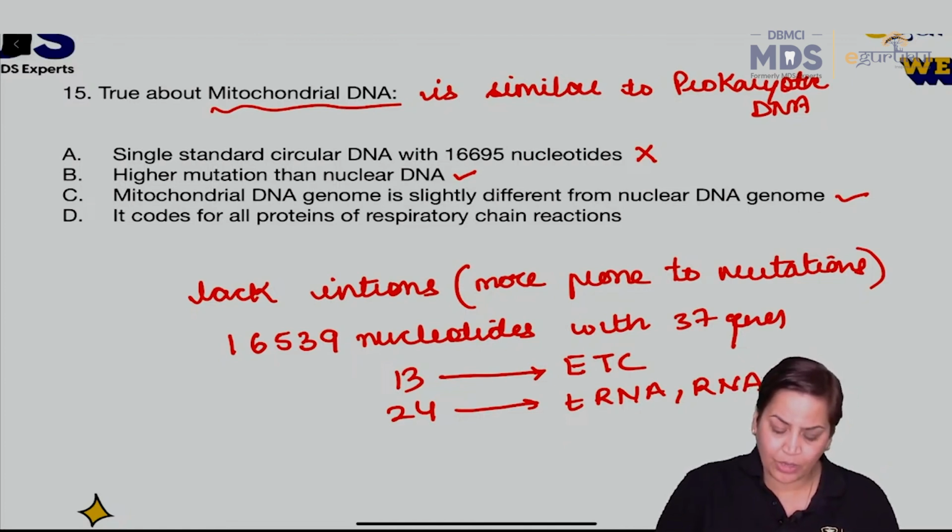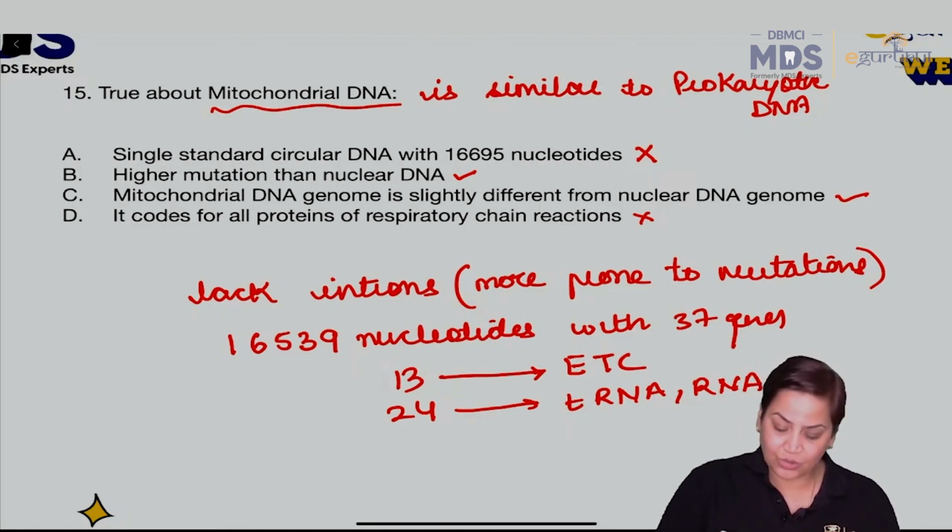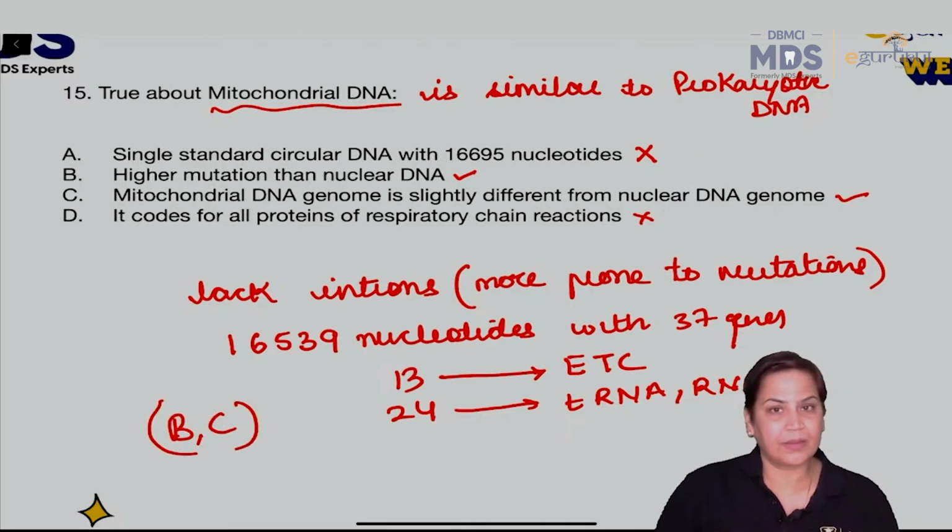It codes for all proteins of no. Only 13 out of them code for electron transport chain. Rest code for RNA. ठीक है? So the answer will be B and C. So B and C both can be the answers. Right? Is it clear?